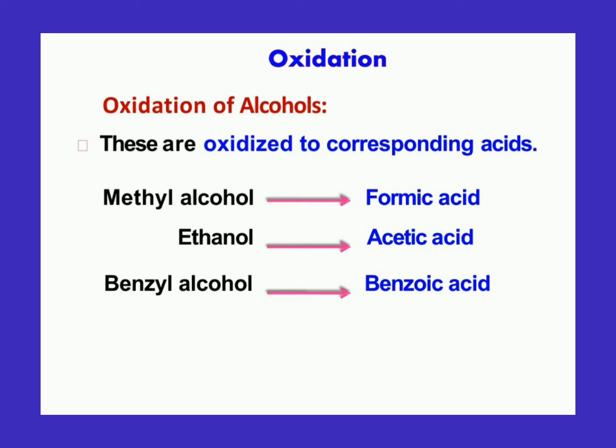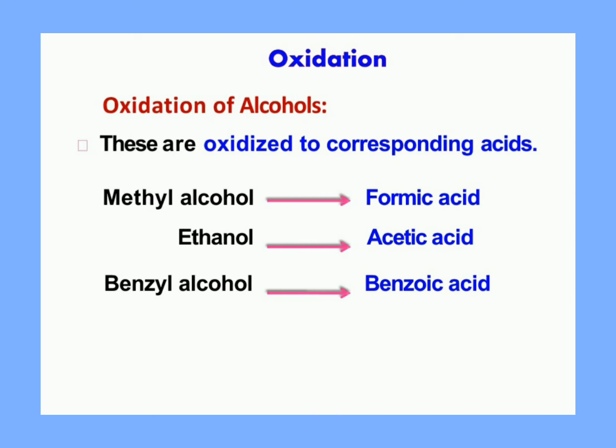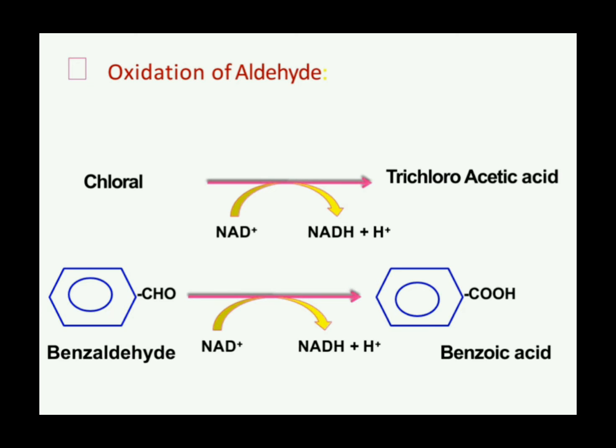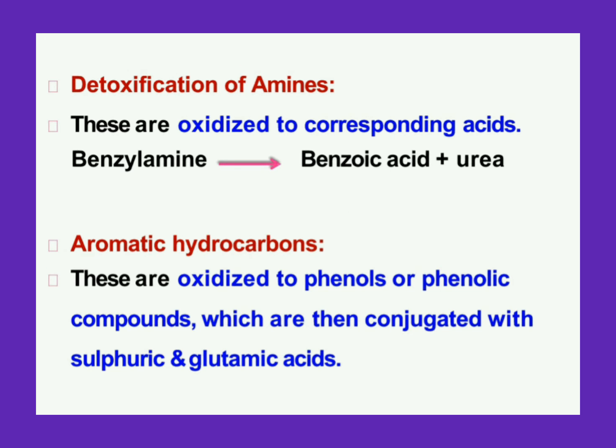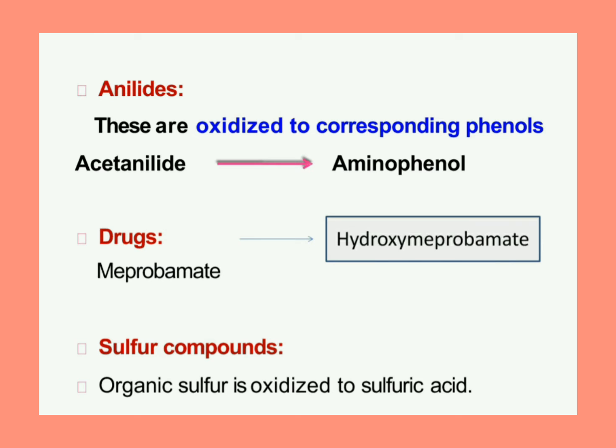Now the first one is oxidation of alcohol. Alcohols are converted to their corresponding acids by oxidation. For example, methanol is converted to formic acid, ethanol is converted to acetic acid, benzyl alcohol is converted to benzoic acid. Now, oxidation of aldehyde. For example, benzaldehyde is converted into benzoic acid, chloral is converted into trichloroacetic acid. In amines, aliphatic amines are converted into aliphatic amino acids and urea. Anilines are converted into aminophenol.